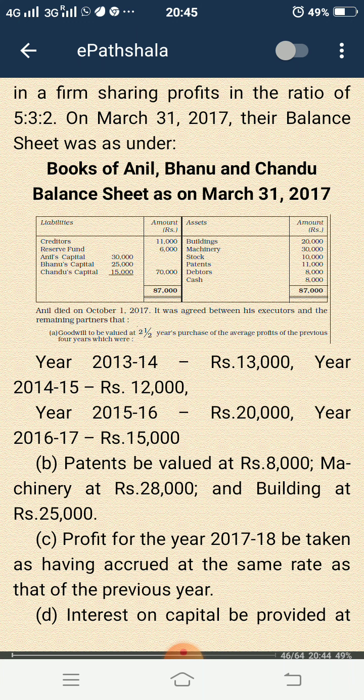It is given in point C. This year is incomplete, and Anil died in between the year, before the completion of the year. So we have to give his share of profit or loss up to the date of death, and that will be calculated on the basis of last year's profit. That is what is given in point C.